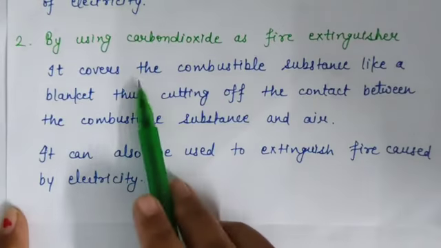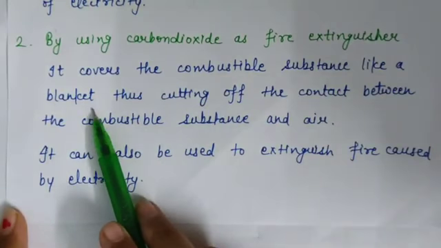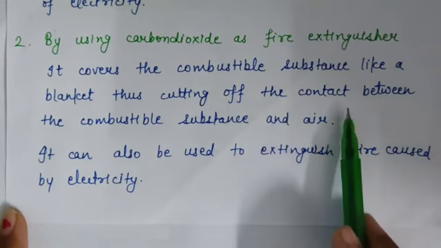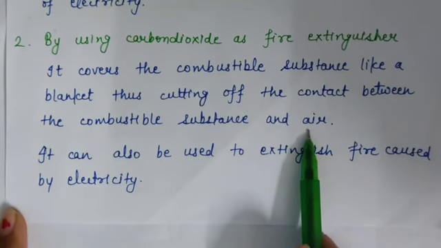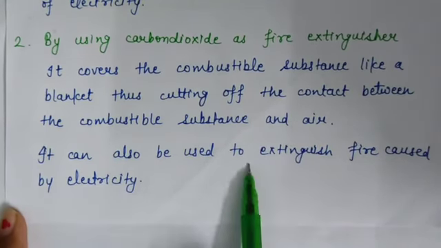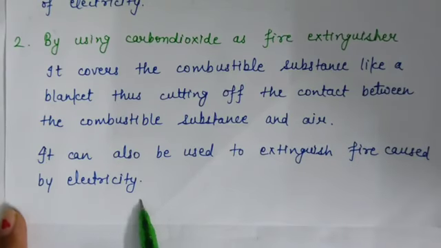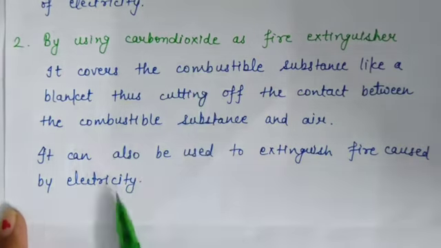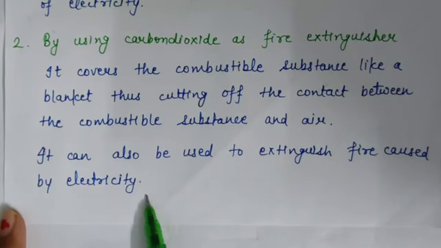It covers the combustible substance like a blanket, thus cutting off the contact between the combustible substance and air. And it can also be used to extinguish fire caused by electricity. Okay. Because it does not conduct electricity. Carbon dioxide does not conduct electricity. And thus there is no danger of being injured or of electric shock.